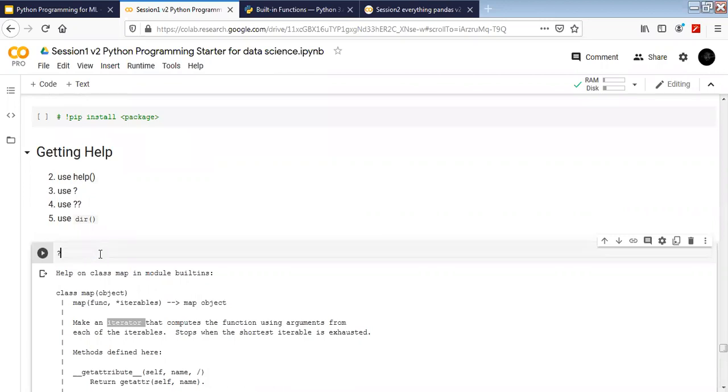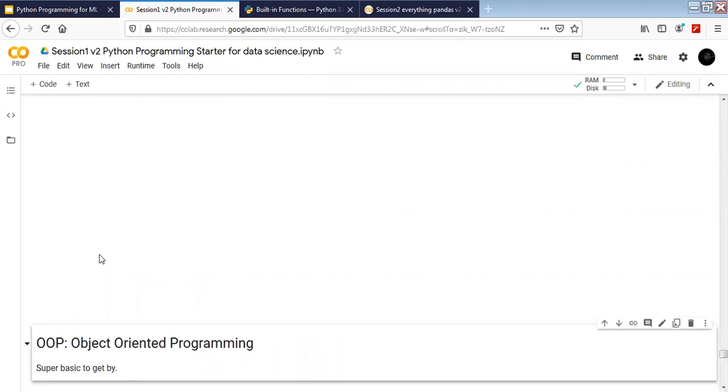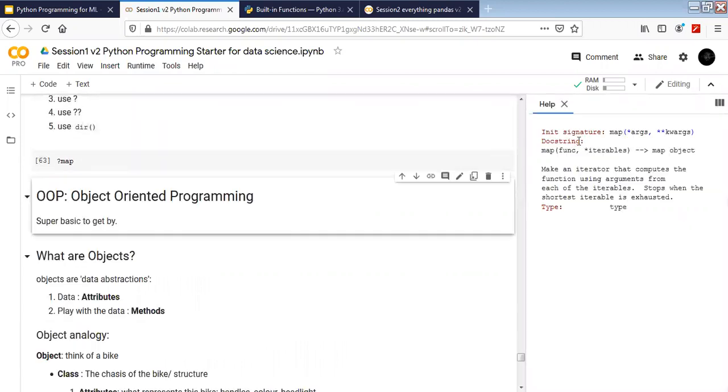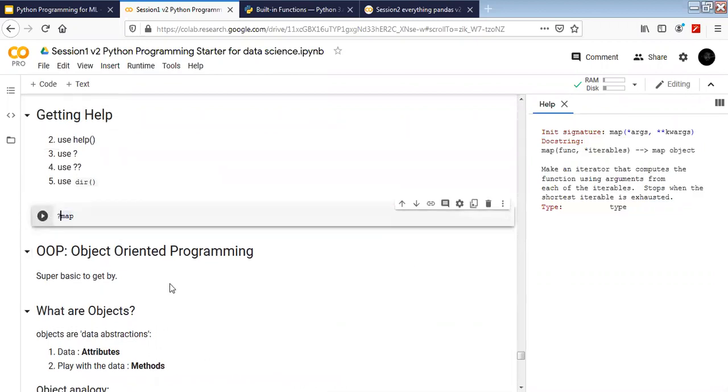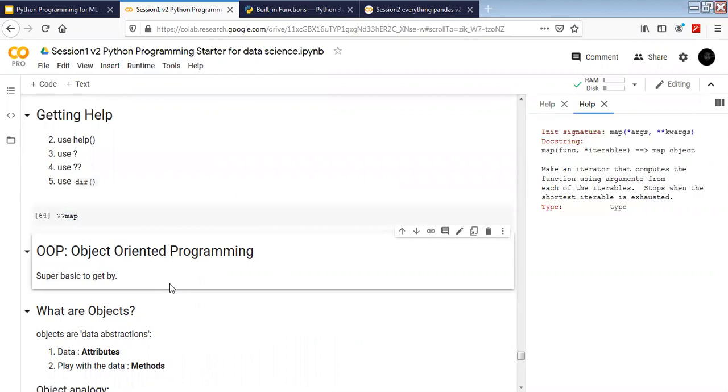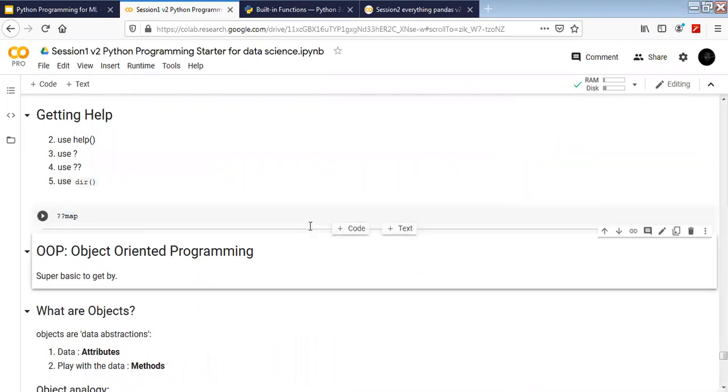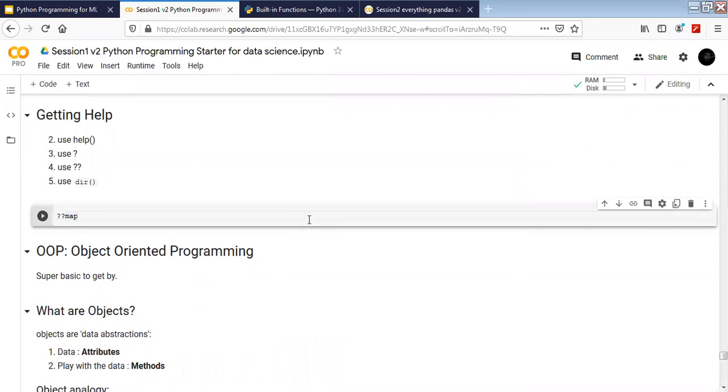Question mark map is also going to give us something like the docstring help here. The double question mark also gives us more detail on help if you want. So basically help and double question mark work depending on how the person who wrote the package has written it.